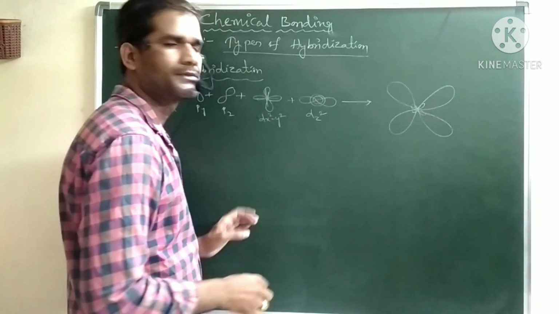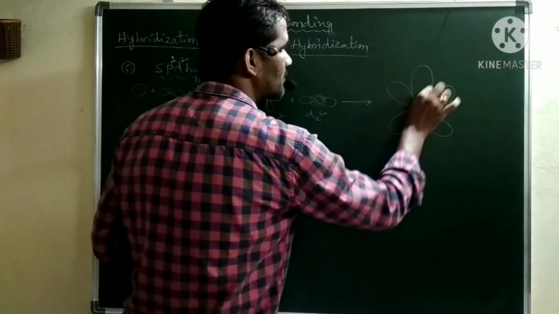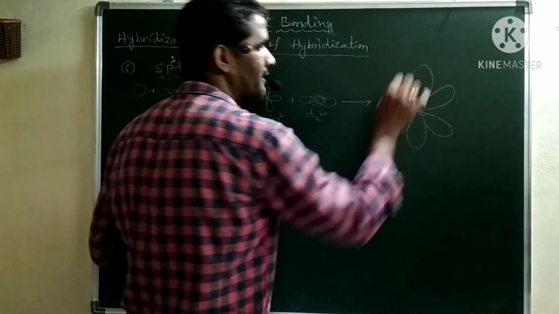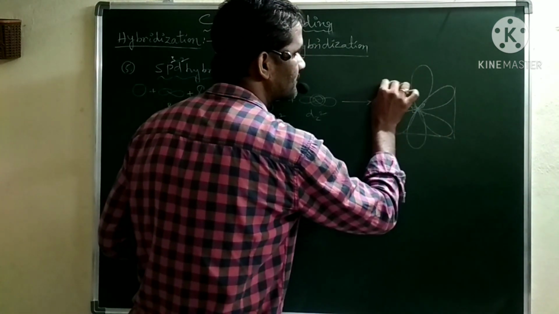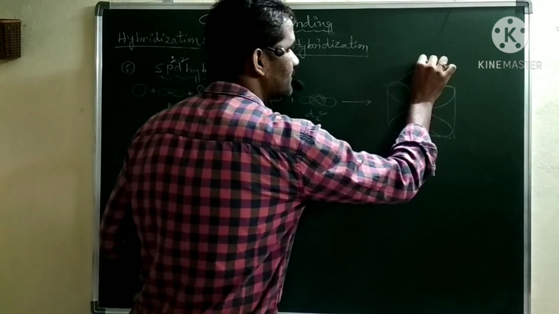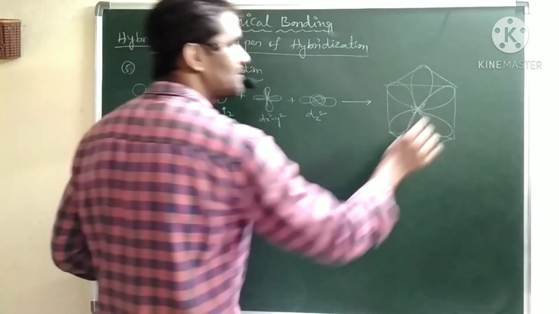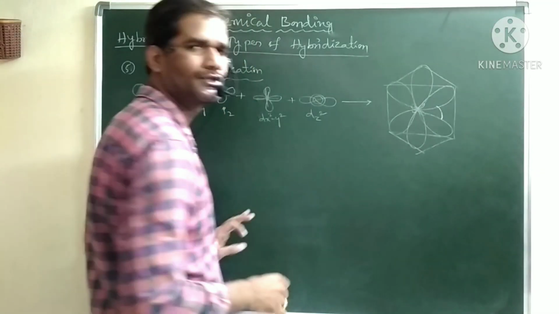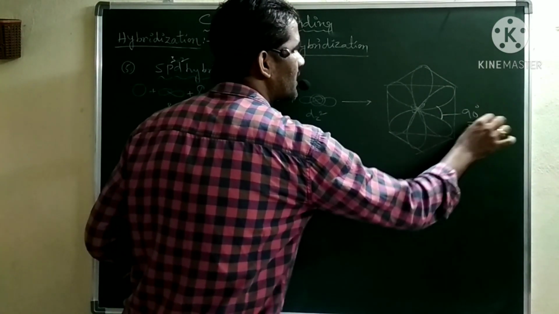So here 4 lobes are on the plane, a kind of square planar, and 2 lobes above the plane and below the plane. It is a kind of octahedral geometry we will get here. And here the angle between any 2 orbitals is 90 degrees. Again you can observe only one kind of angle here.